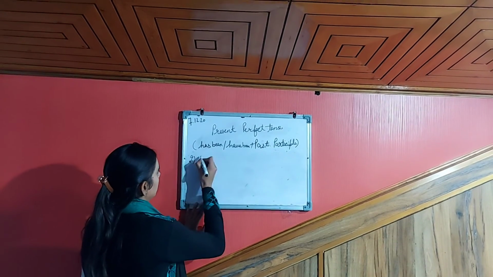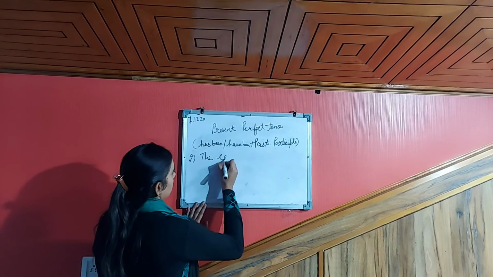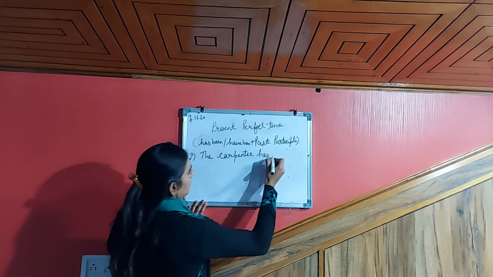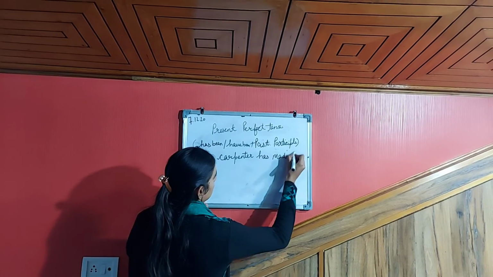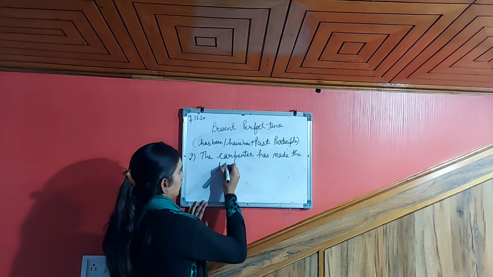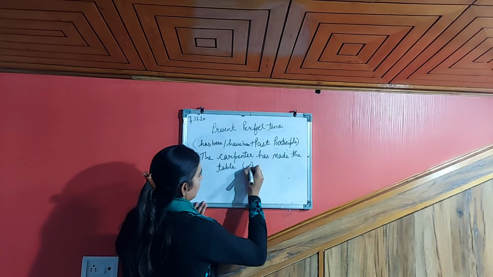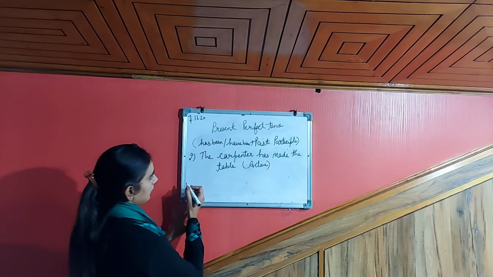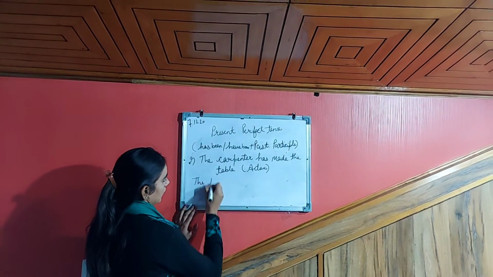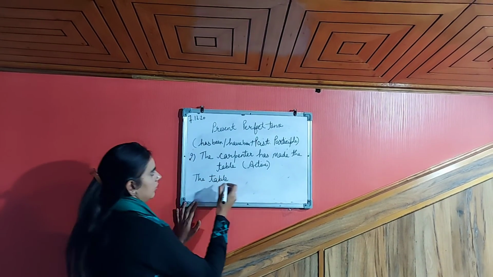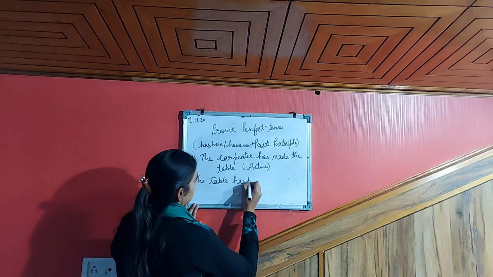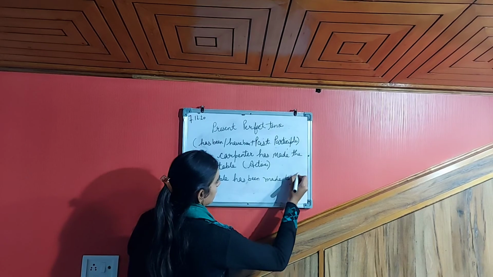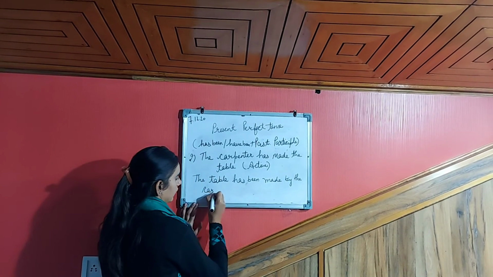The second example is: the carpenter has made the table. This is the active form of the sentence. The passive form will be: the table has been made by the carpenter.